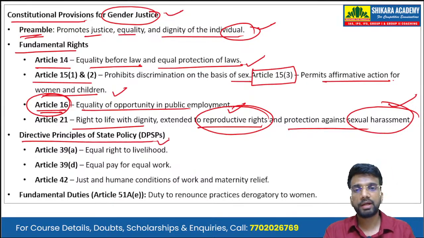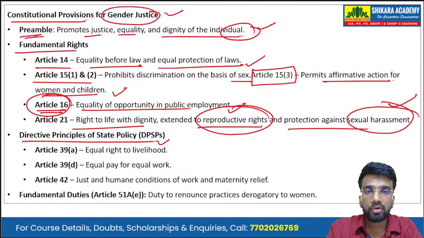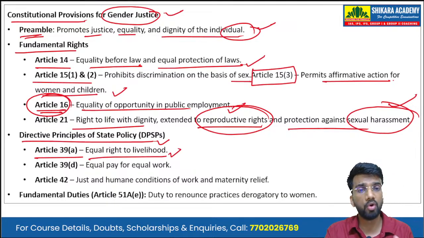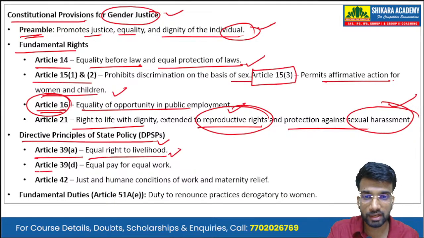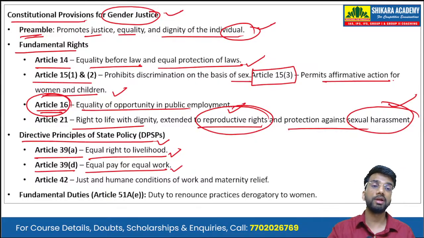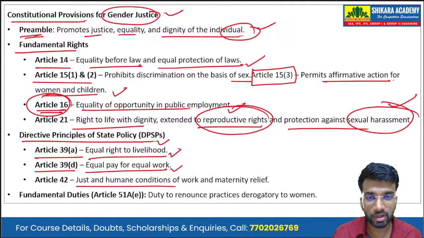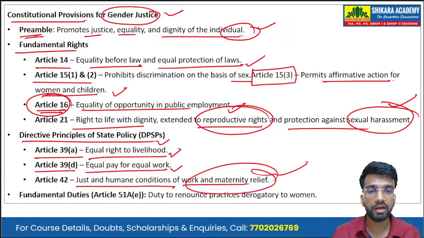Then we have the directive principles of state policy that talk about gender justice, including Article 39A, that is equal right to livelihood, equal right to all the genders. Article 39D, equal pay for equal work irrespective of the gender. And Article 42, just and humane conditions of work and the concept of maternity leave.